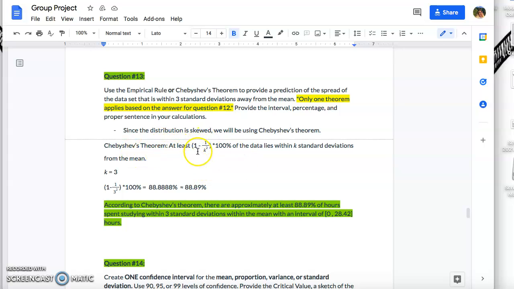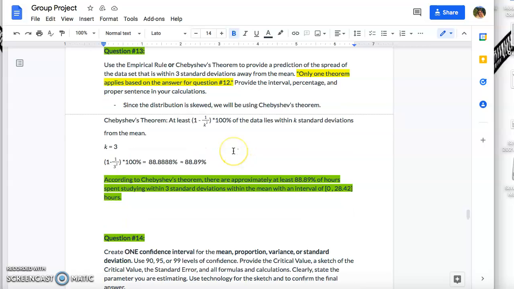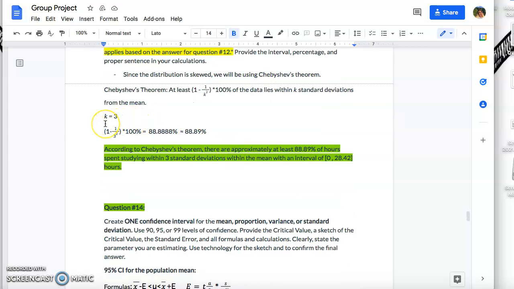So at least 1 minus 1 over k squared, times 100%. Here we can see that our k is equal to 3. When you put that into the equation, 1 minus 1 over 3 squared, times 100%, is equal to 88.8888%, but when rounded, it's 88.89%.